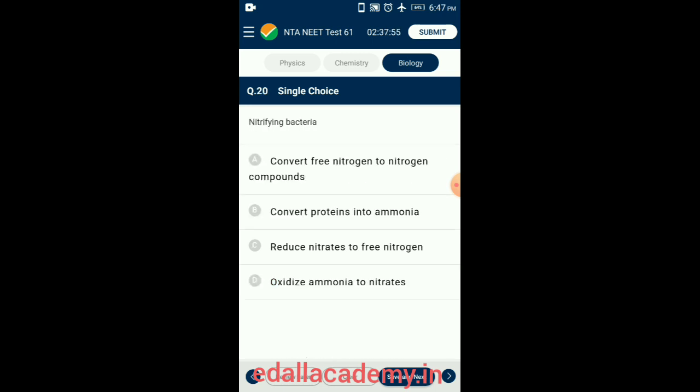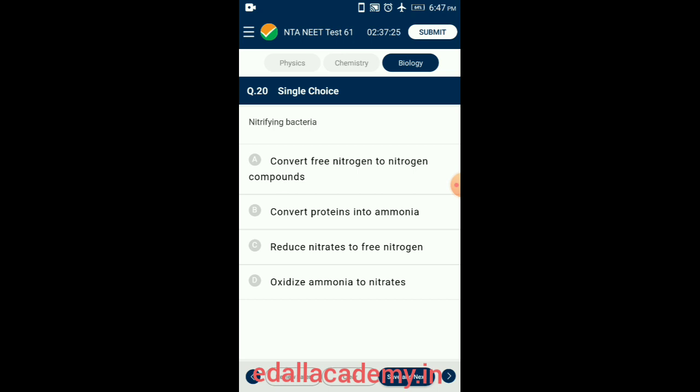Question number 20. Nitrifying bacteria, which are chemosynthetic bacteria, oxidize ammonia to obtain energy for the preparation of food. This oxidation occurs in two steps. In the first step, ammonia is oxidized to nitrite by nitrite bacteria, for example Nitrosomonas and Nitrococcus.